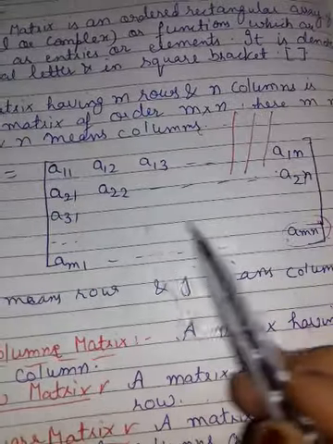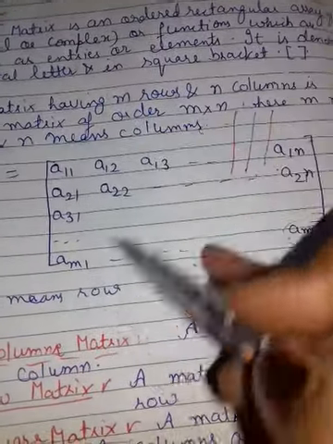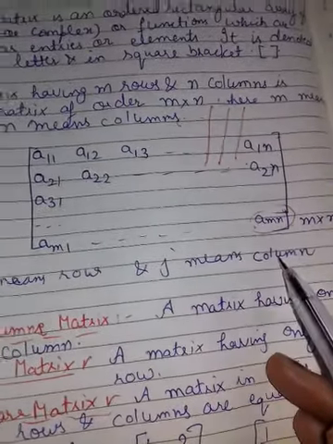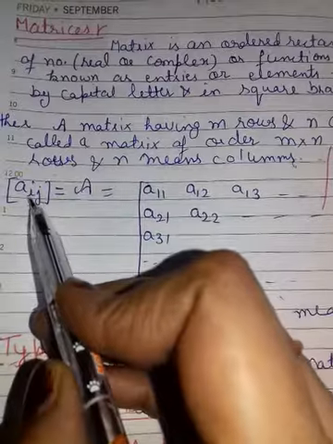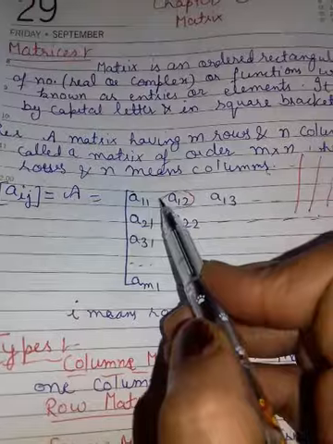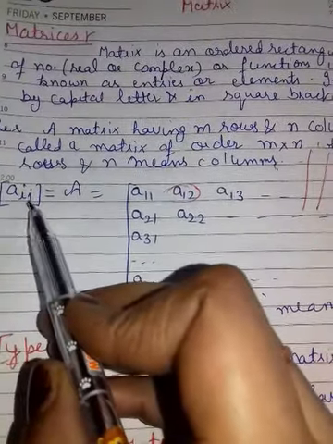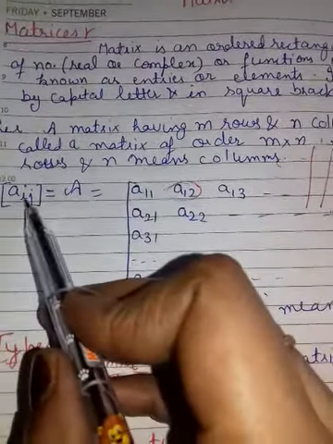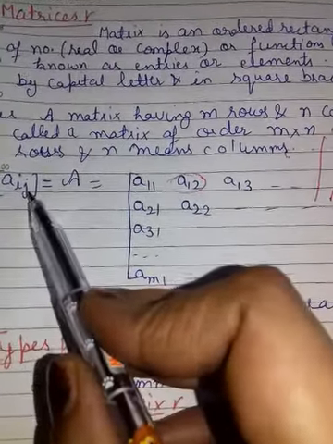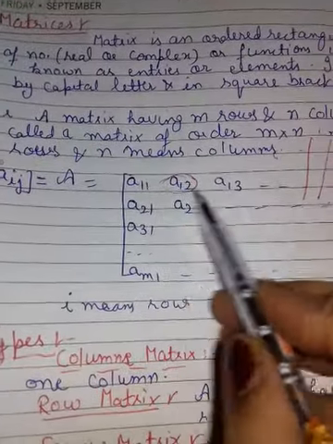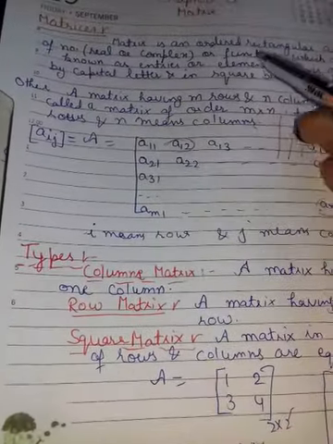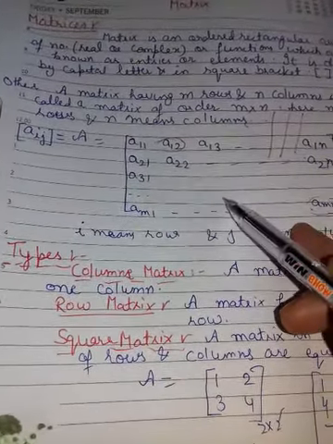These are rows, in the horizontal way, and these are columns. I means row, j means column. If they are talking about a_12, it means this one element. The first subscript describes the row, so a_12 means first row, second element. Now I will do some examples to make this clear.